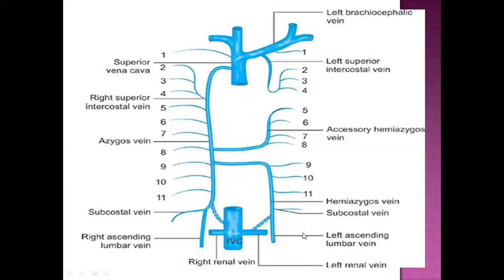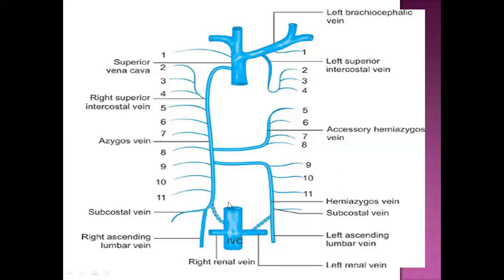Whereas on the left side, the upper intercostal veins directly drain into the left brachiocephalic vein, whereas the lower intercostal veins join to form the accessory hemiazygous and hemiazygous veins. Both the accessory hemiazygous and hemiazygous veins finally drain into the azygous vein. So that is the azygous system of veins.